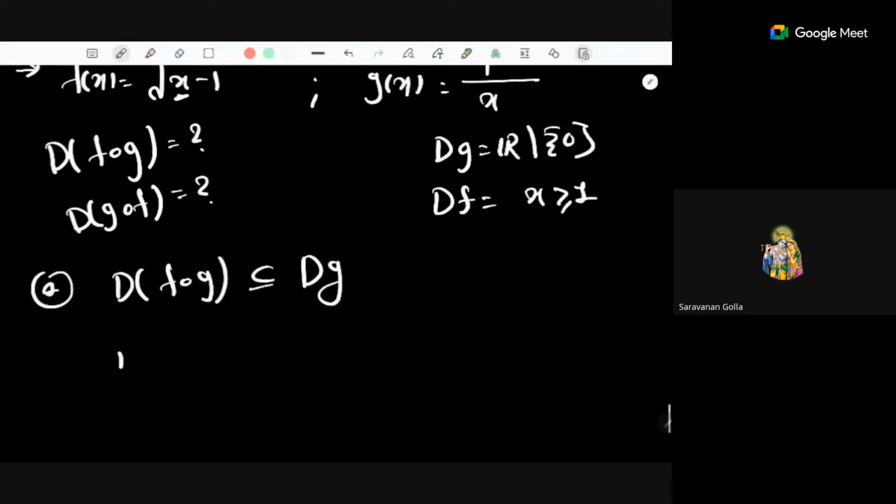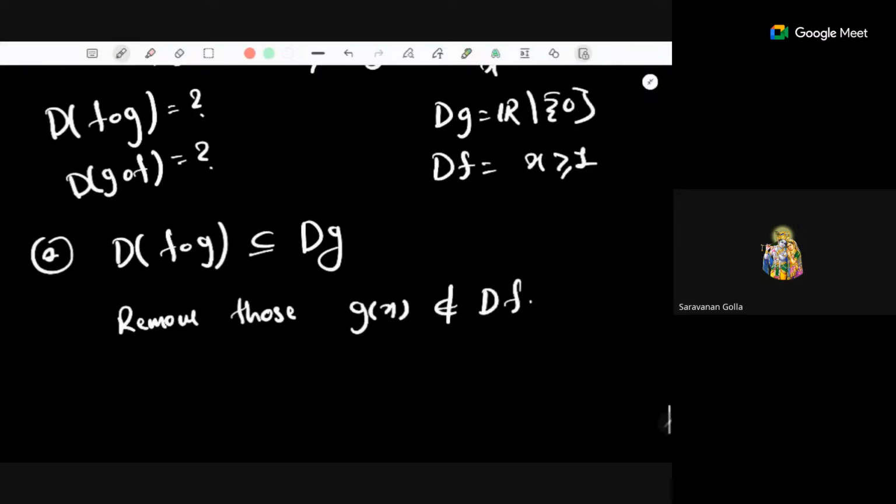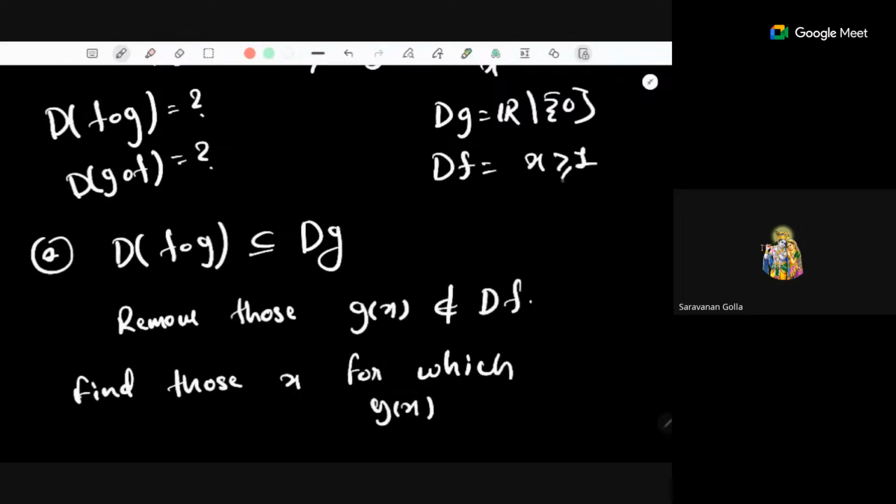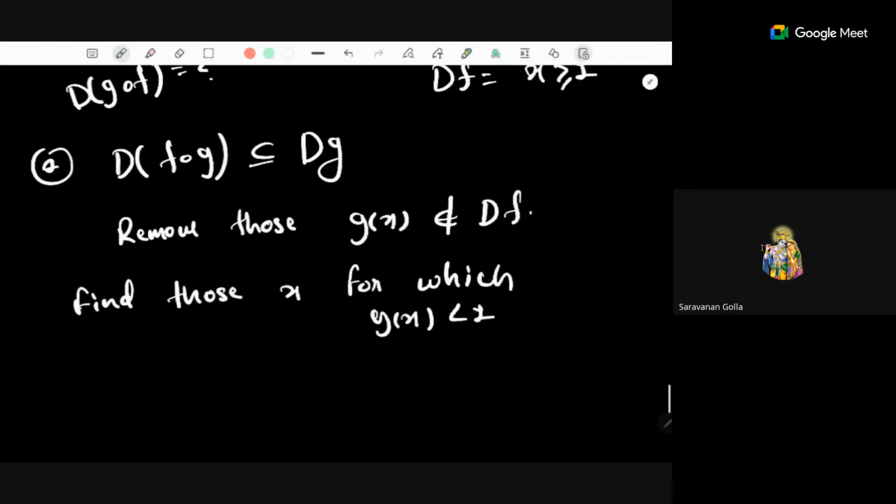Now we have to remove those g of x which are not part of the domain of f. For that, I'll first find those x for which g of x is greater than or equal to 1. First I'll find those for which this is strictly less than 1, and then we can go on. So g of x strictly less than 1 means 1 upon x is strictly less than 1.